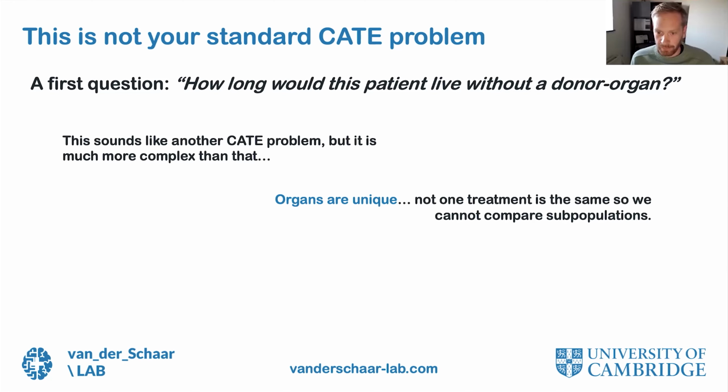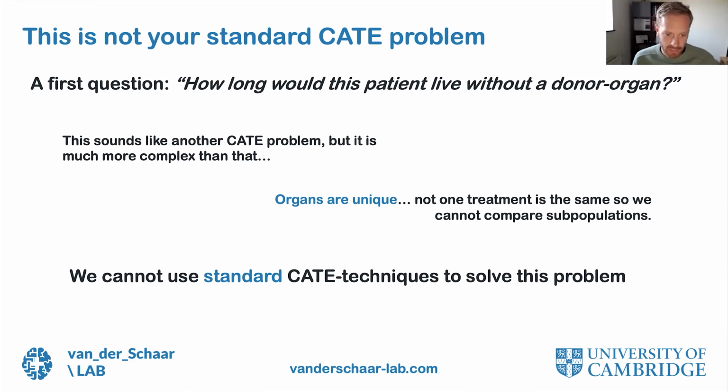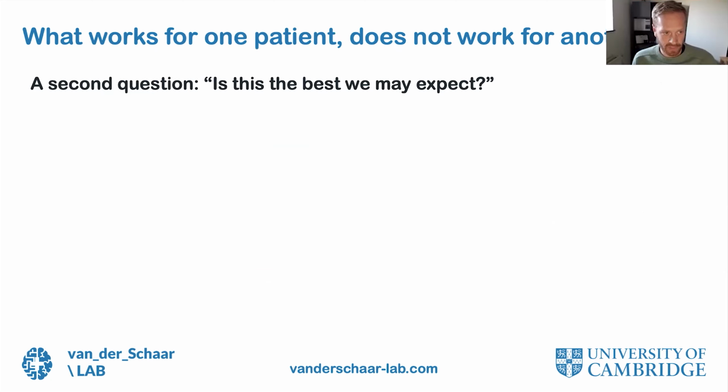Organs are unique. Not one treatment is the same, so we cannot compare subpopulations. If we transplant a donor organ into one patient, we will never see the same organ twice, nor will we see the same patient twice. So we have to infer beyond just one treatment. We cannot use standard CATE techniques to solve this problem because usually they're defined as a binary treatment problem, categorical at most. There are some methods from our lab that do this in a continuous space, but never for a unique treatment.